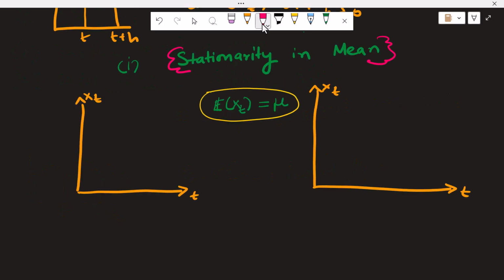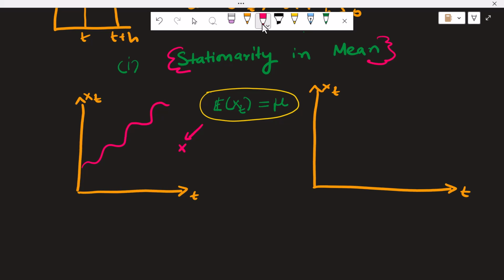So the first condition is stationarity in mean, which implies that the expectation of any time series xt is constant. So let's say x is a variable which depends on time and we have, let's say, this time graph. Now visually we can make out the process does not have a constant mean. It is growing with time. And so in this situation, this condition is violated.